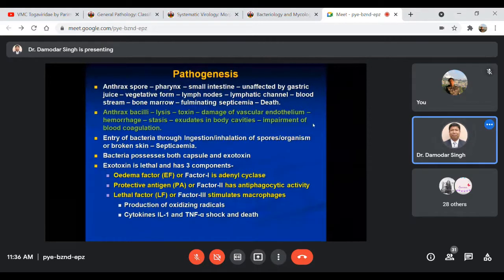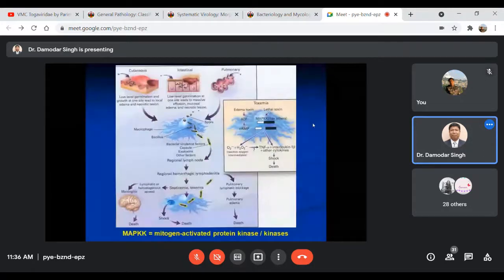Okay, this lethal factor, by the action of these oxidative radicals and the cytokines like interleukin 1 and tumor necrosis factor alpha, may cause sudden shock and death of the affected animals, right? So these are some of them; this schematic diagram describes the pathogenesis. And coming to clinical signs and symptoms, as I have already mentioned, you get one very typical sign.